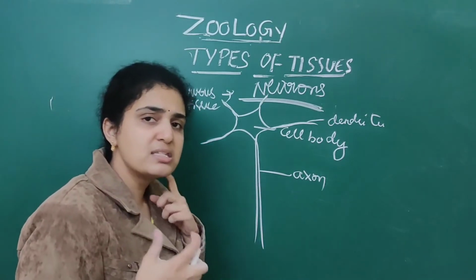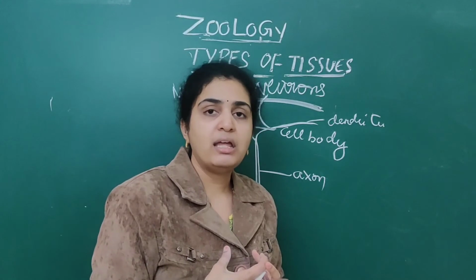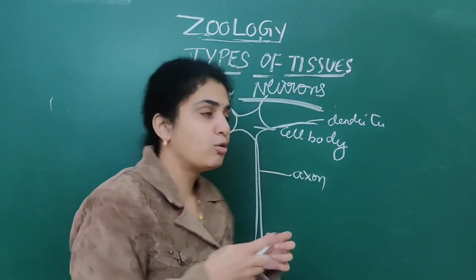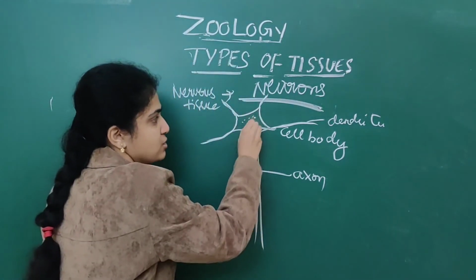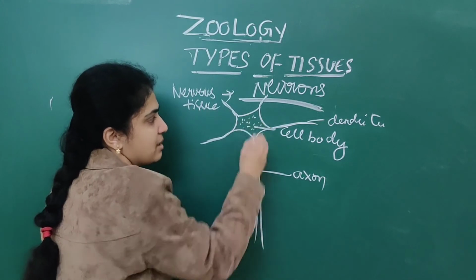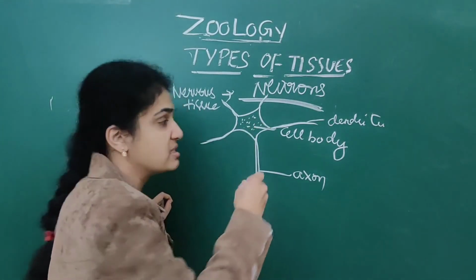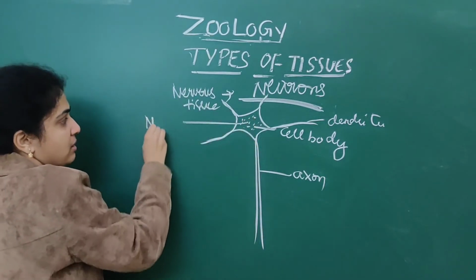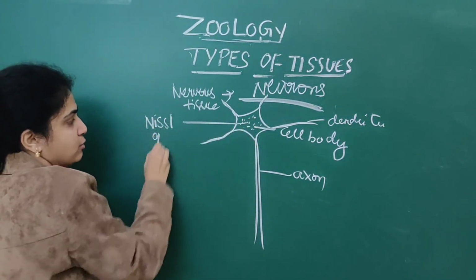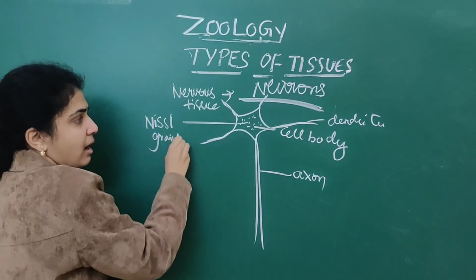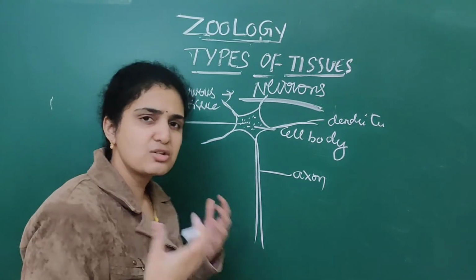So what is this cell body? It consists of cytoplasm, and numerous granules are present. These granules are called Nissl granules. Important NEET question: Nissl granules.